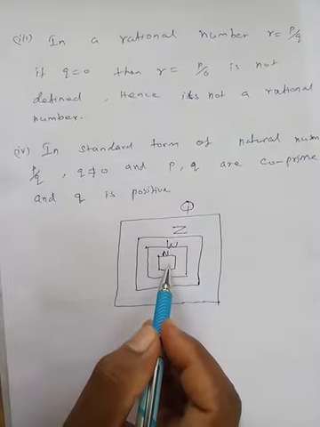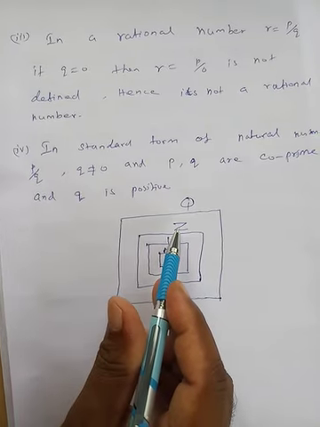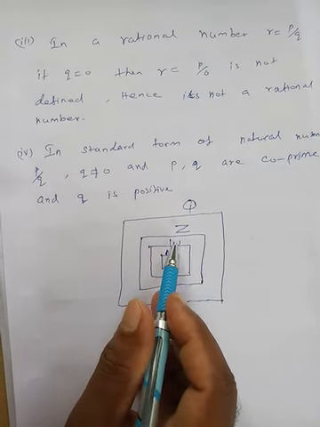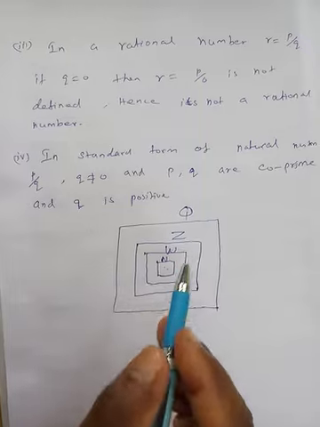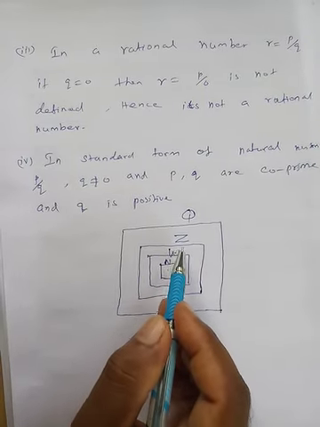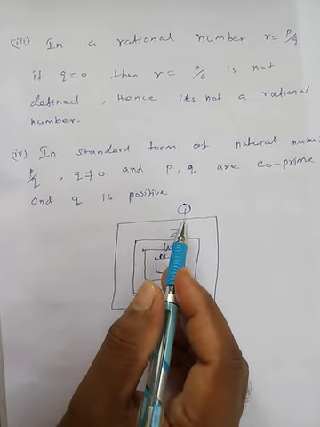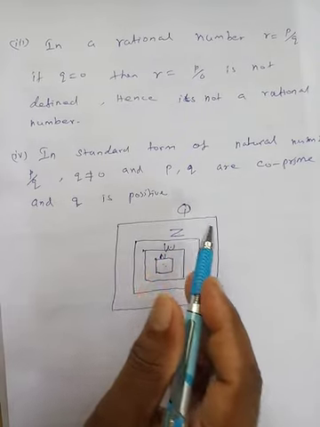Now every natural number is a whole number, an integer as well as a rational number. Every whole number is an integer as well as a rational number. Every integer is a rational number.